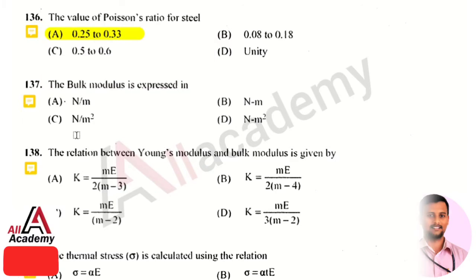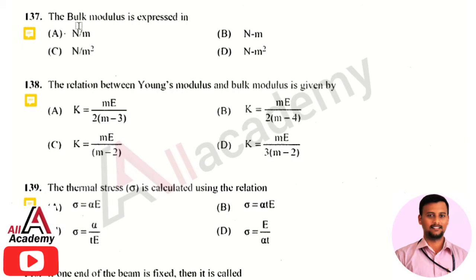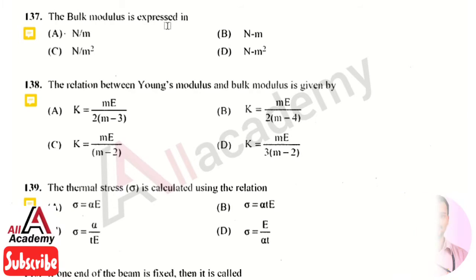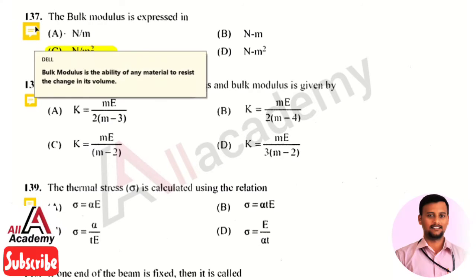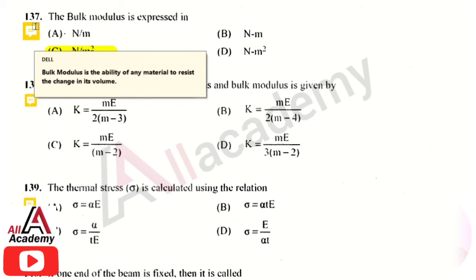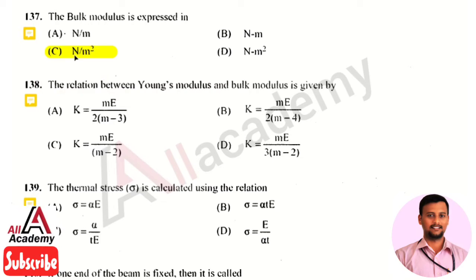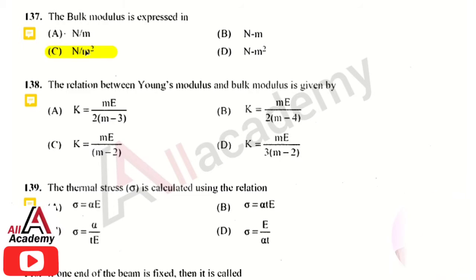stretching force. The next question is, the bulk modulus is expressed in, the right answer is option 3, that is Newton per mm square. So the bulk modulus is the ability of a material to resist the change in its volume. That is the bulk modulus definition, and its unit is Newton per mm square or Newton per meter square.